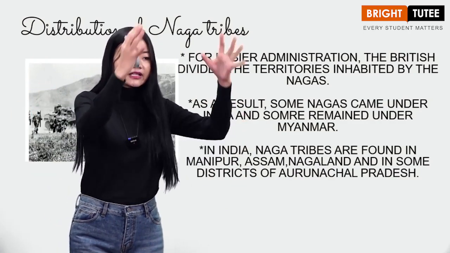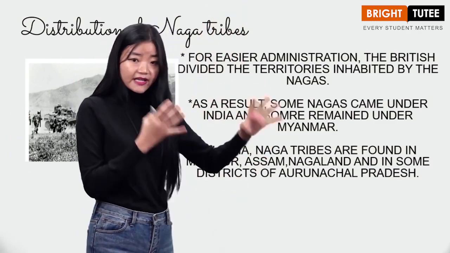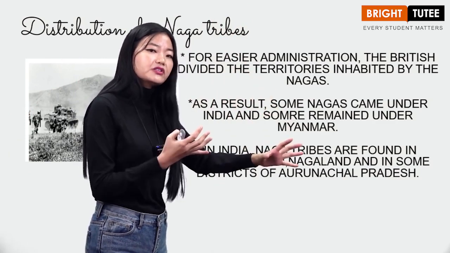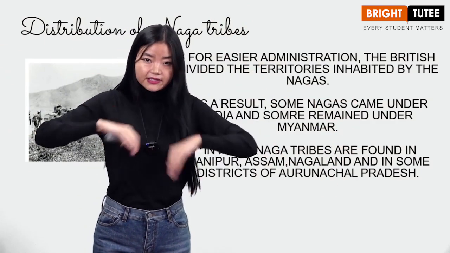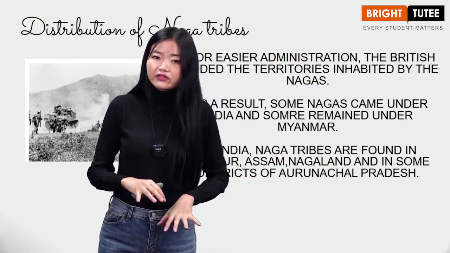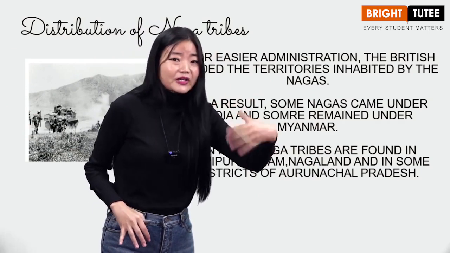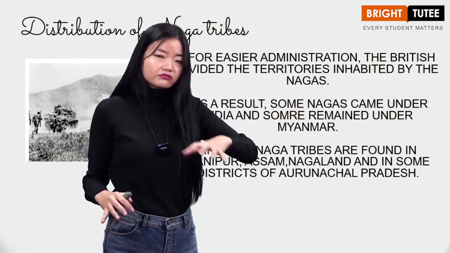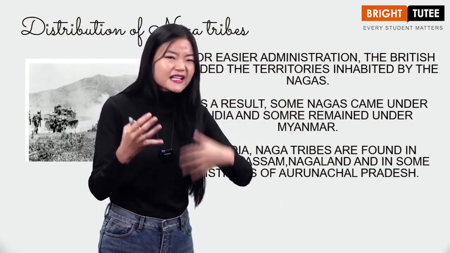For example, there was one particular territory where all the Nagas were residing, but after the Britishers took over that land, they decided to divide the territories, to carry out the administration easily.